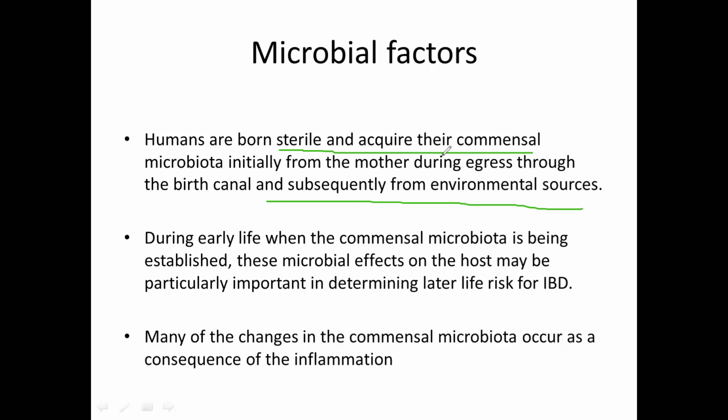We acquire these commensal bacteria first during egress through the birth canal and subsequently from environmental sources.